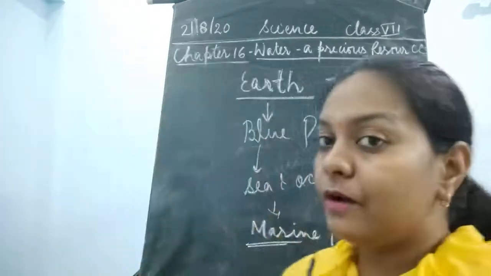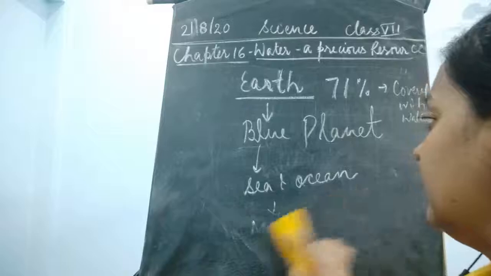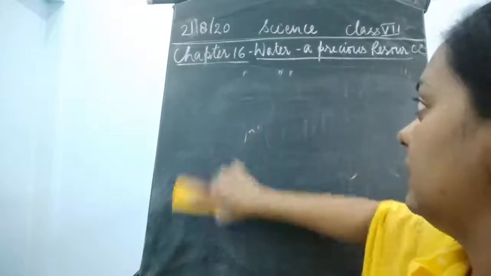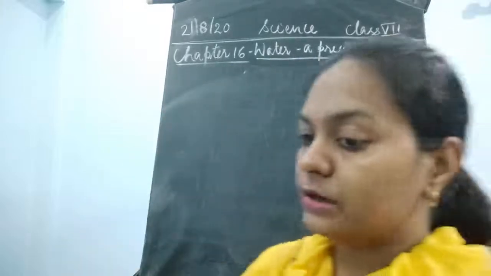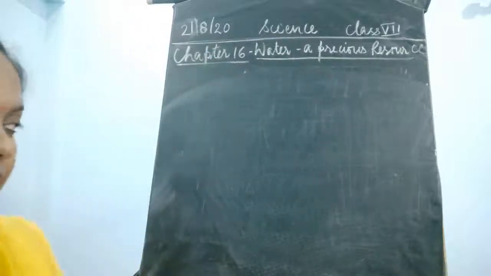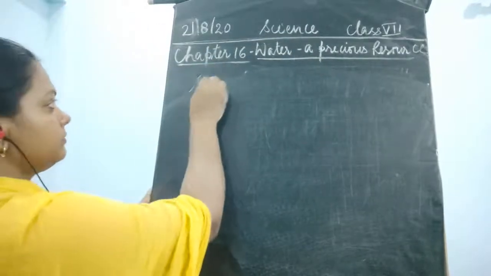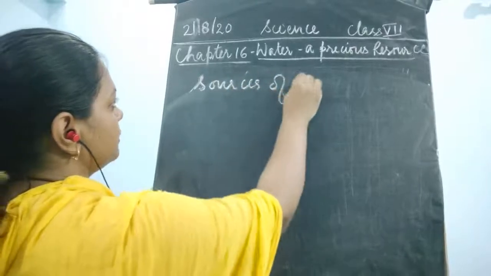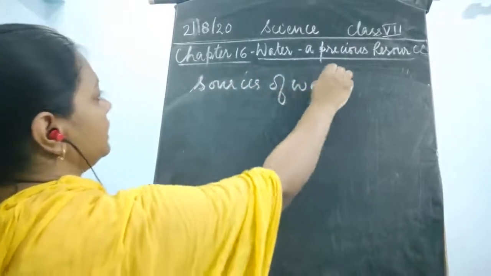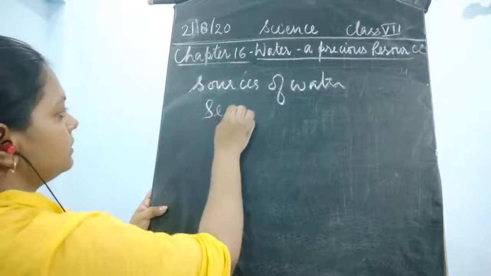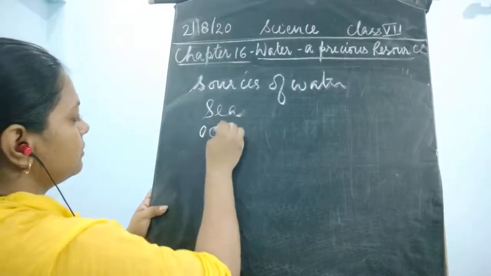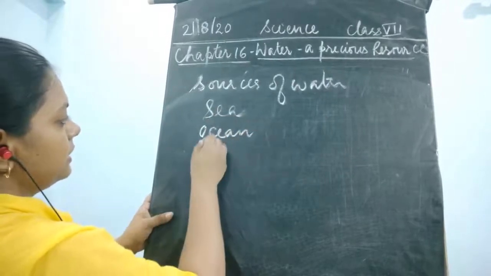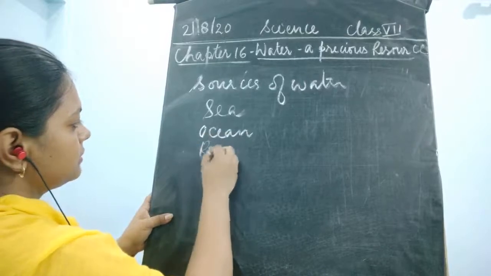So, what are the forms of water? Let us find out. Earth contains 71% of water. So, what are the sources of water, children? Sources of water: it is present in the form of sea and ocean. It is in the rivers.